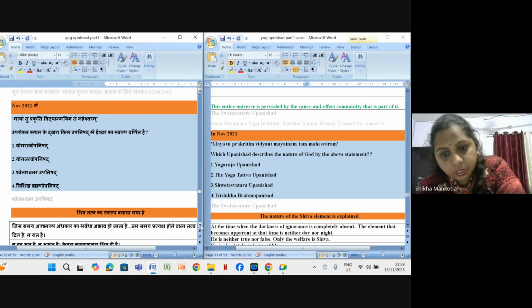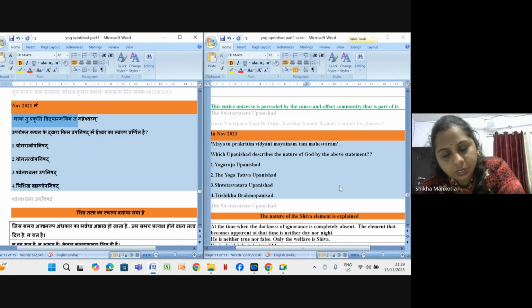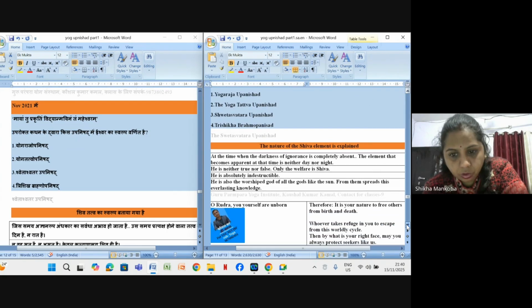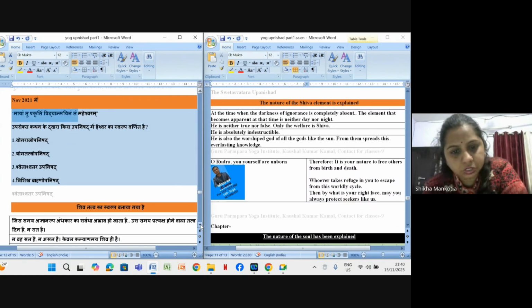So that is Shvetashvatar Upanishad, right? Because this mantra is given here, Mayam tu prakritim vidyat mayinam tu Maheshwaram. So where the word Maheshwaram will come, you immediately mark this Shvetashvatar Upanishad. So the nature of the Shiva element is explained here because Maheshwar is Lord Shiva.